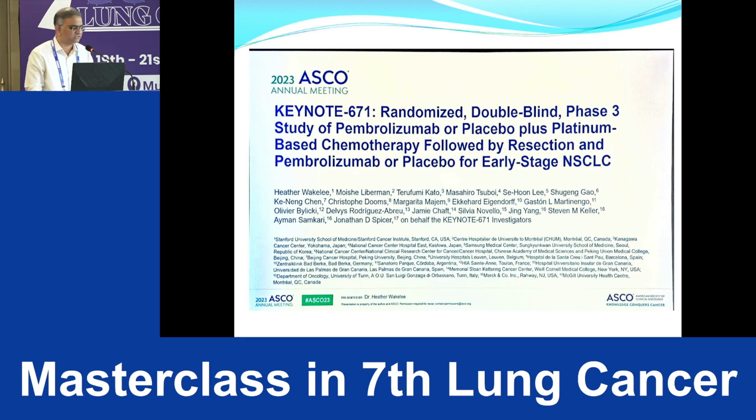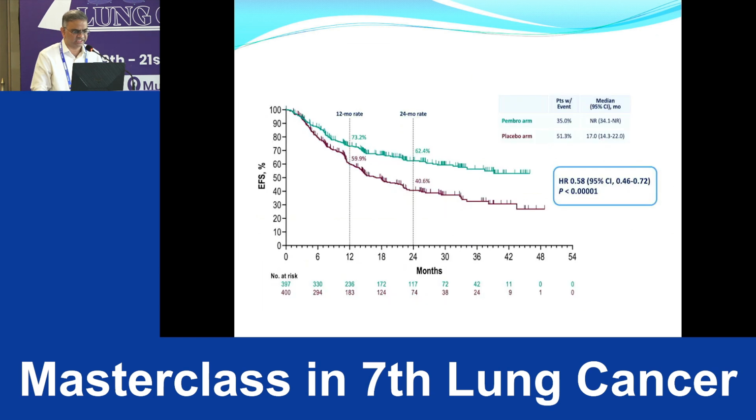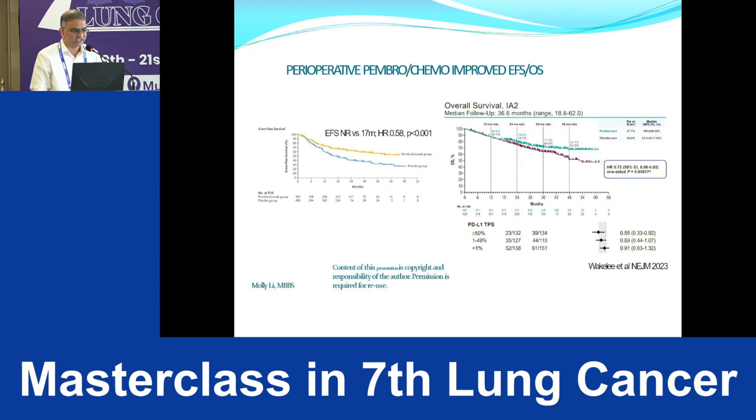Then the remaining 3 trials, I'll just briefly go through. Keynote 671, we all know this is the study design. The event-free survival at 24 months is 62% versus 40% with hazard ratio 0.58. For the perioperative setting, median event-free survival is not reached versus 17 months in the chemo arm alone. And overall survival, initially it was very similar in both groups. At 12 months it's almost similar, at 24 months it's marginally different.